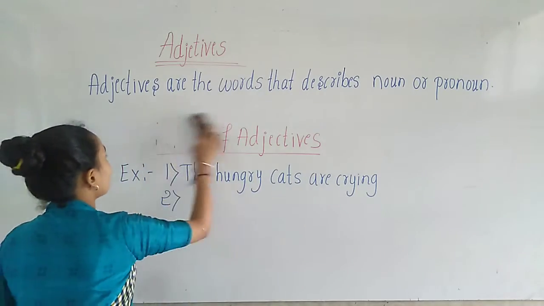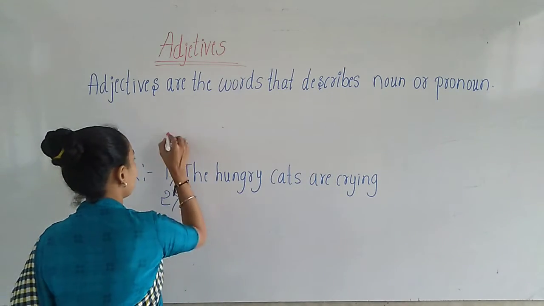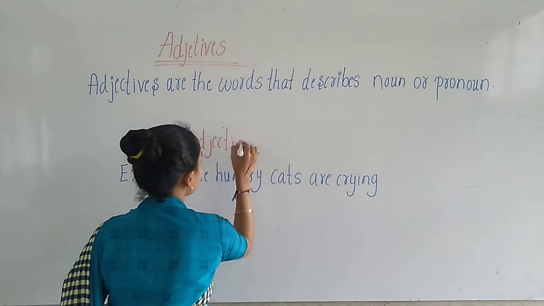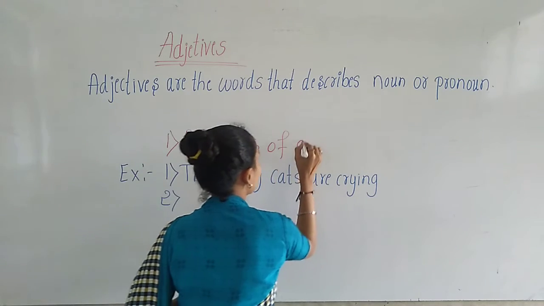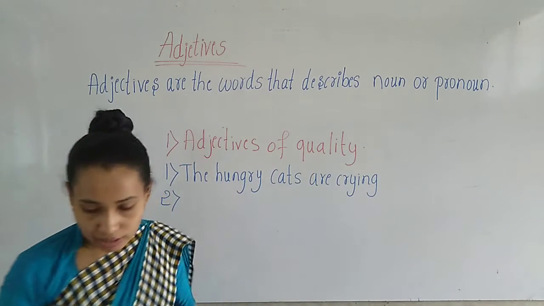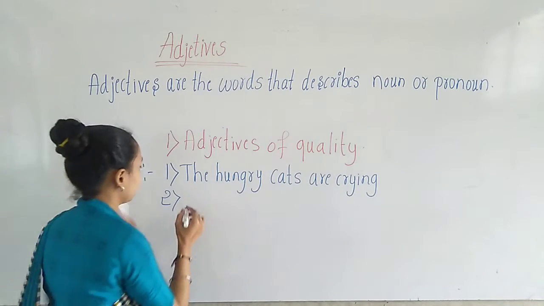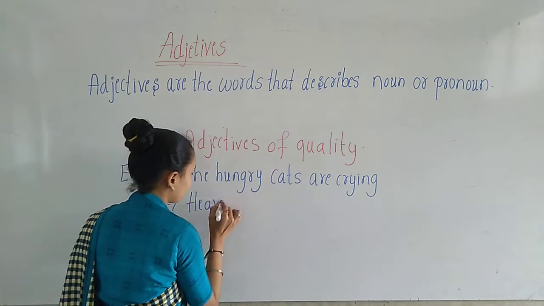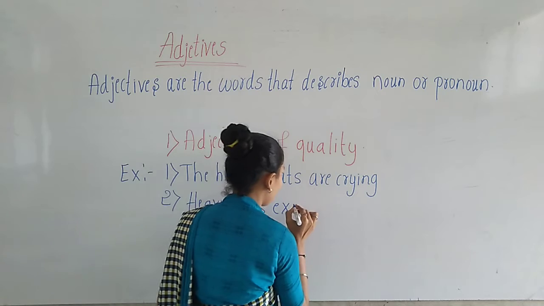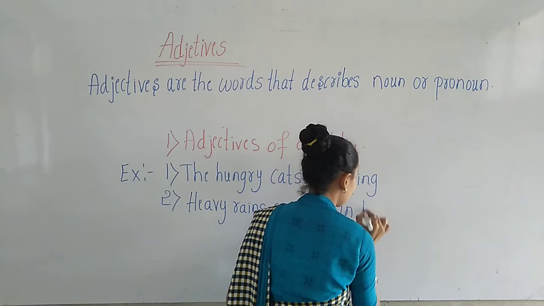So these are the examples for the first kind, that is adjective of quality. The second one: heavy rains expected in the evening.